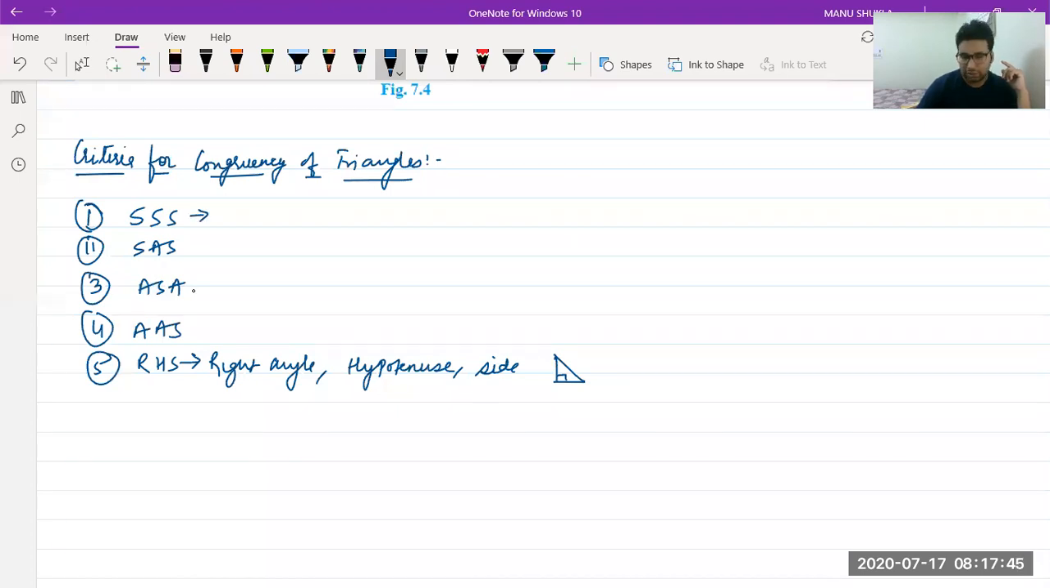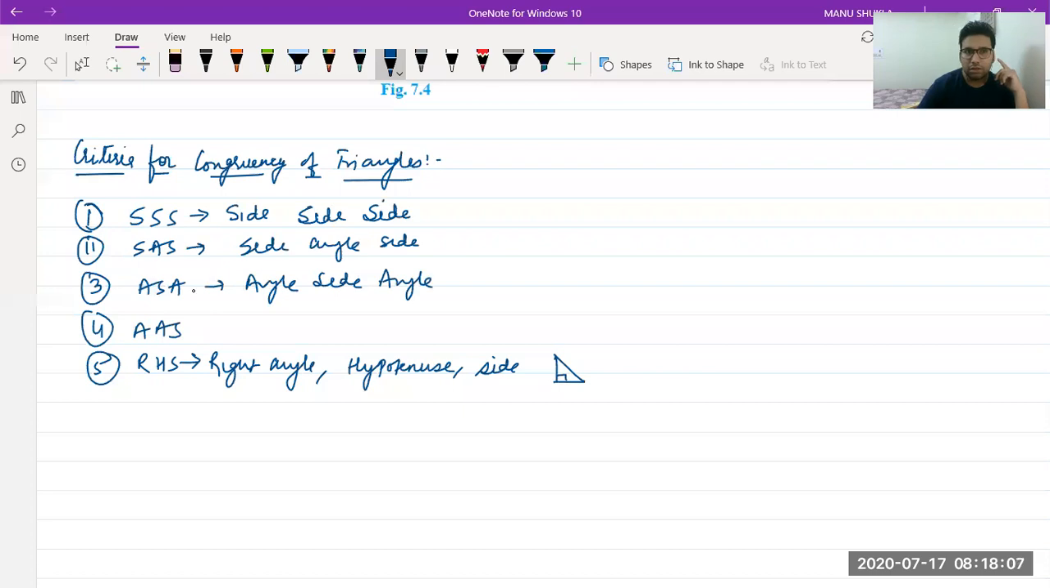SSS is known as side, side, and side. SAS is known as side, angle, side. ASA is angle, side, angle. AAS is angle, angle, side. Very good, Bhavya, Atulya.